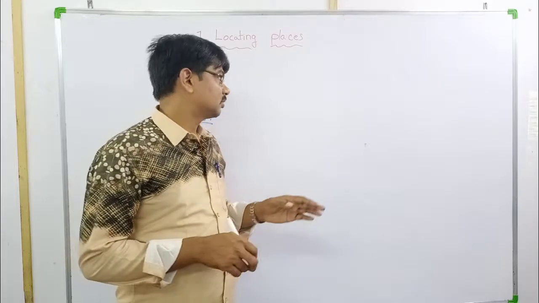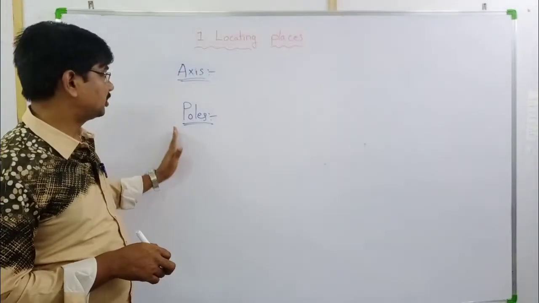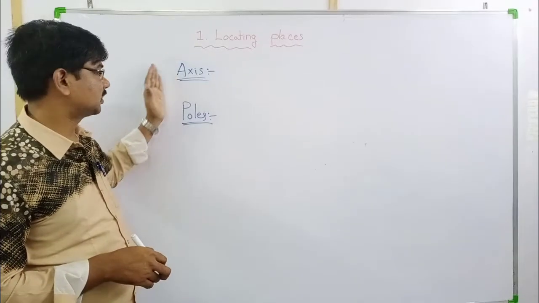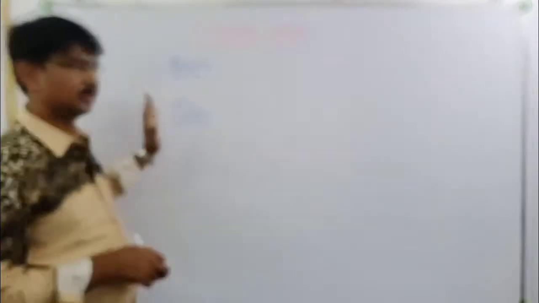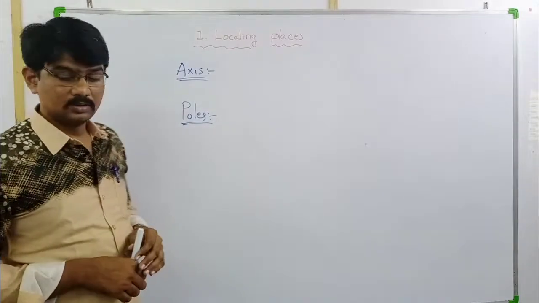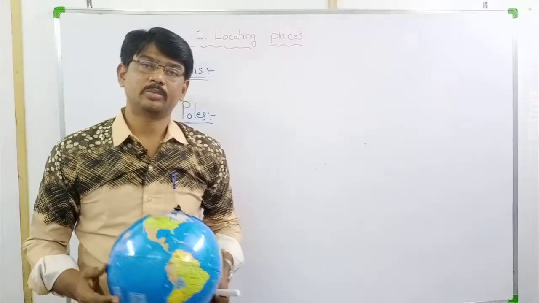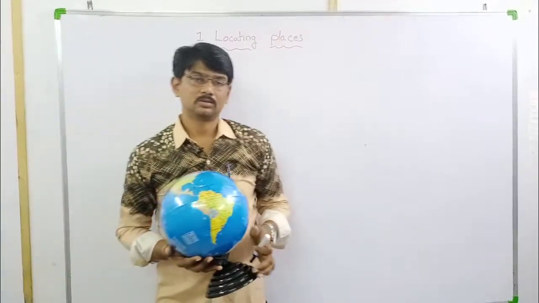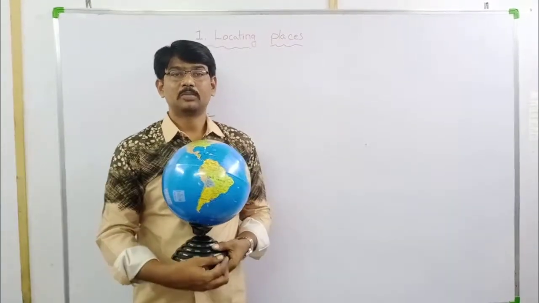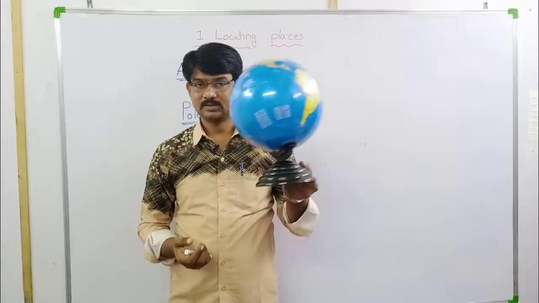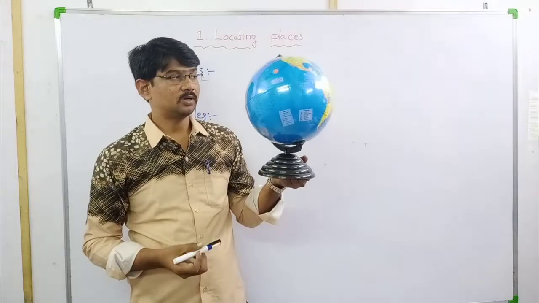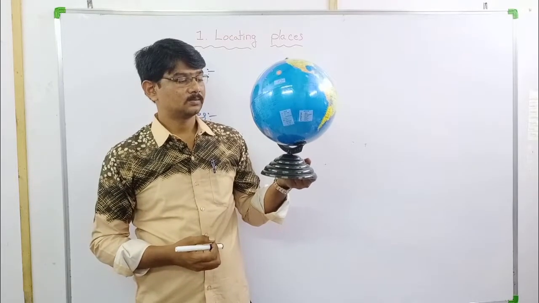Now let us learn briefly about axis and poles. Globe. What is a globe? A globe is a model of the earth, like a photograph of the earth.